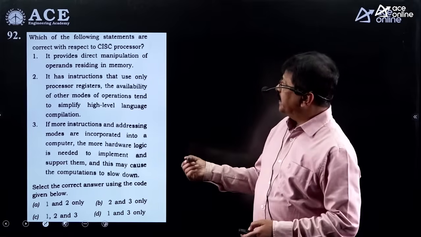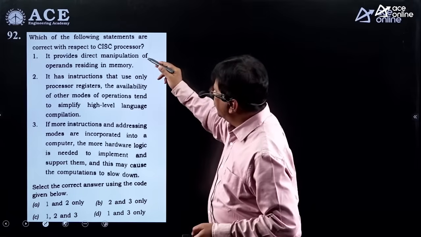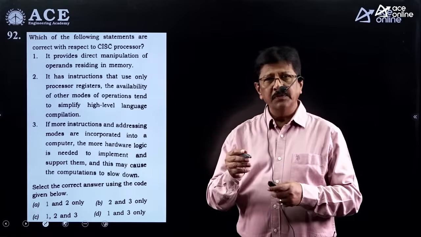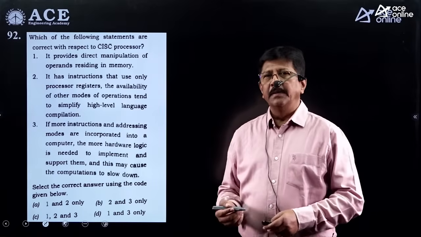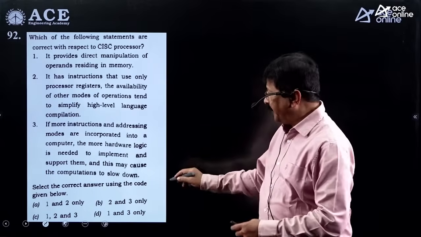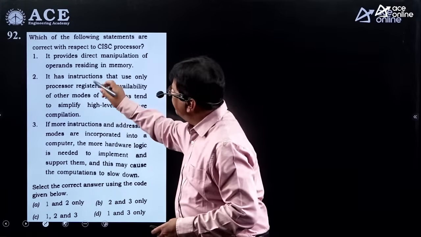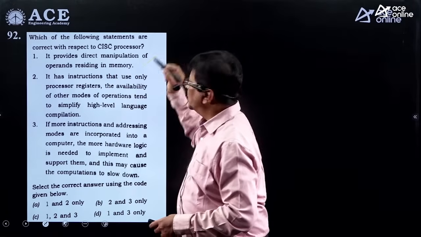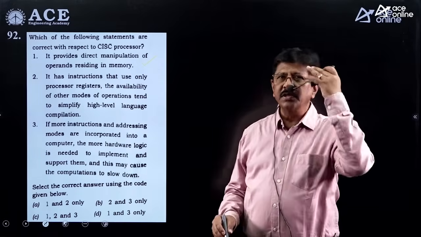The next one is, what is the correct statement about the CISC processor? The complete solution will be uploaded, you can go through it. But let's look at the right answer here. First one: it provides direct manipulation of operands residing in memory. This is true. It can handle the operands which are available in memory.